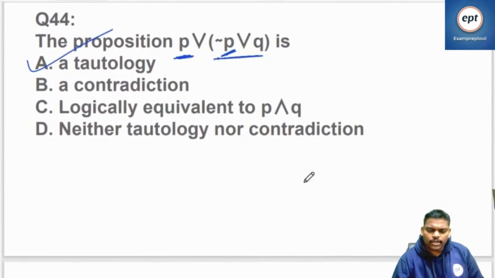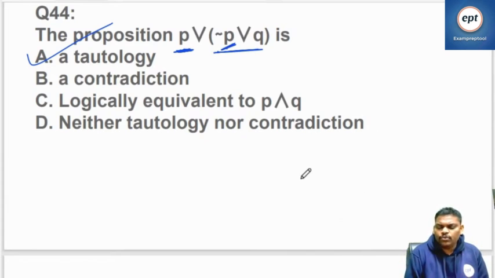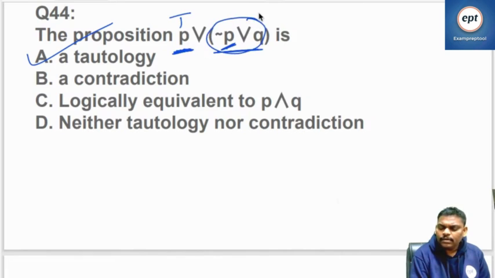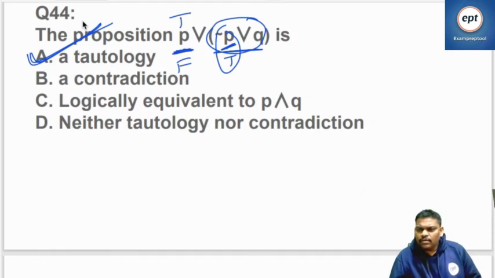Go to question number 44. The proposition P or negation P or Q. If P is true, it doesn't matter. Suppose it is false, then it will be true anyhow because there is a negation P. So it's always true. It is a tautology. It's a very small one.